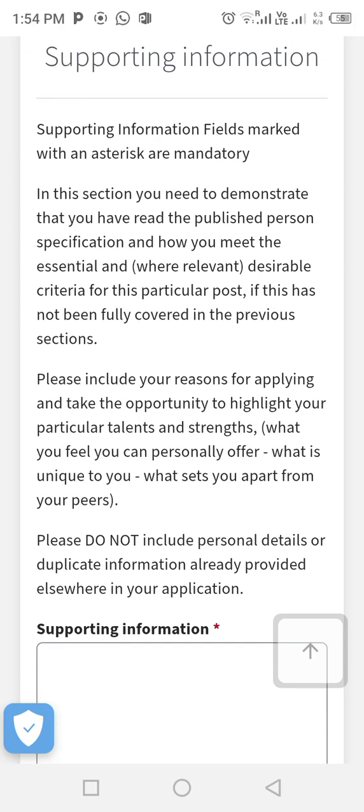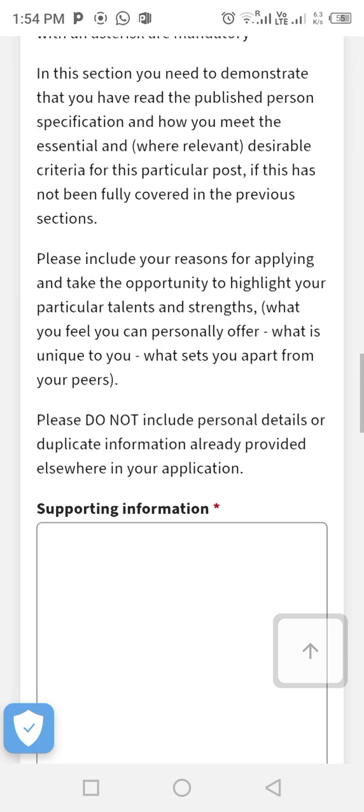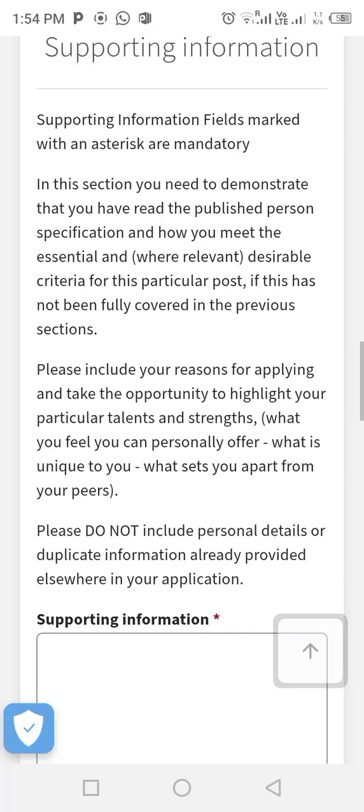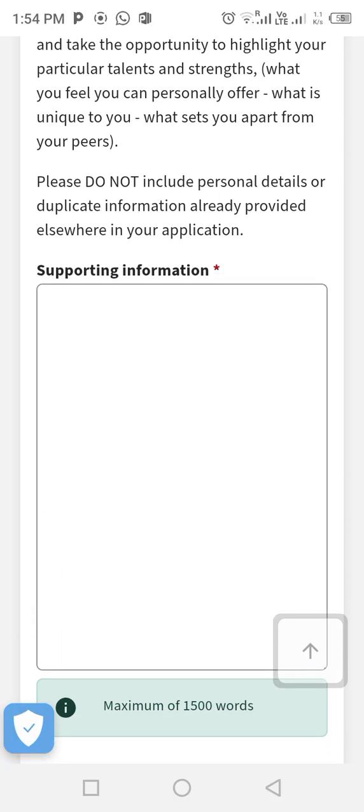Then, this is where we downloaded the person specification, so we are going to write on it.